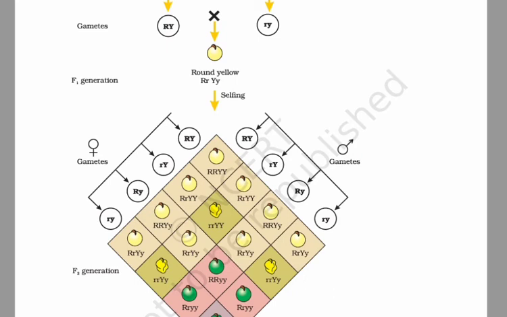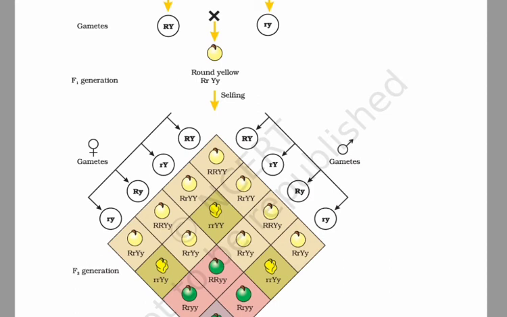Similarly, small r can be present with capital Y or small y only, not with capital R. I repeat, small r can be present with capital Y or small y only, not with capital R, that is small r capital Y, or small r small y.